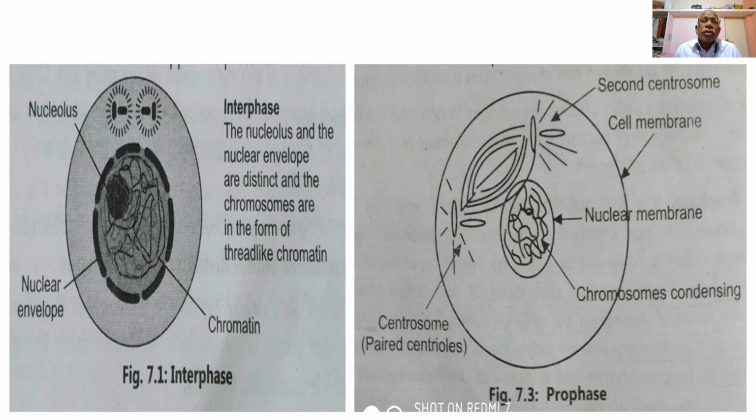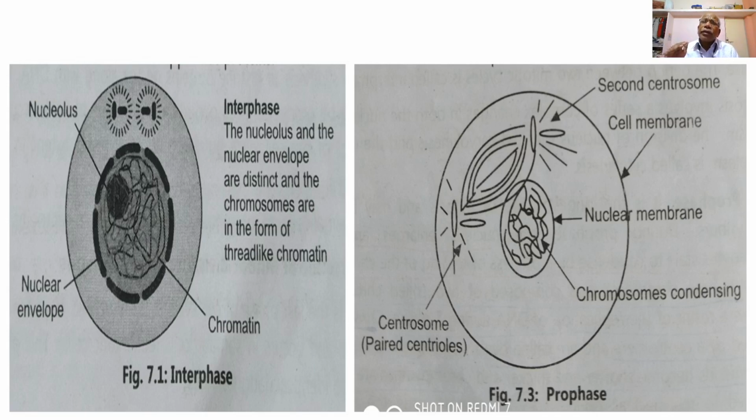So in interphase, the nucleolus and the nuclear envelope are distinct and the chromosomes are very thin, in the form of thread-like or coiled chromatin material. While in prophase, what happens?